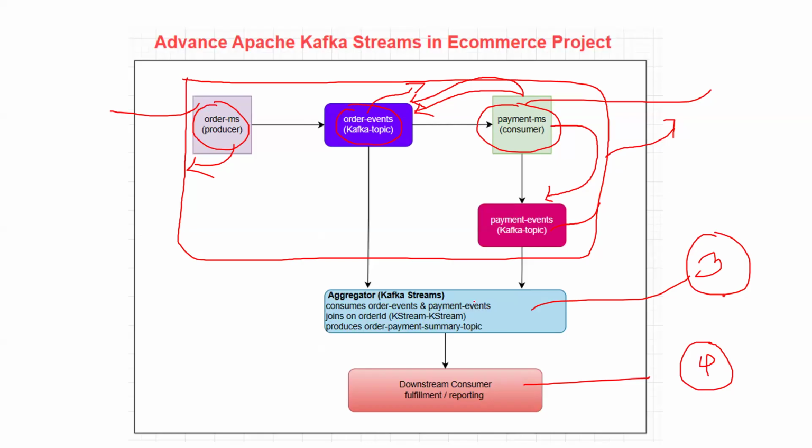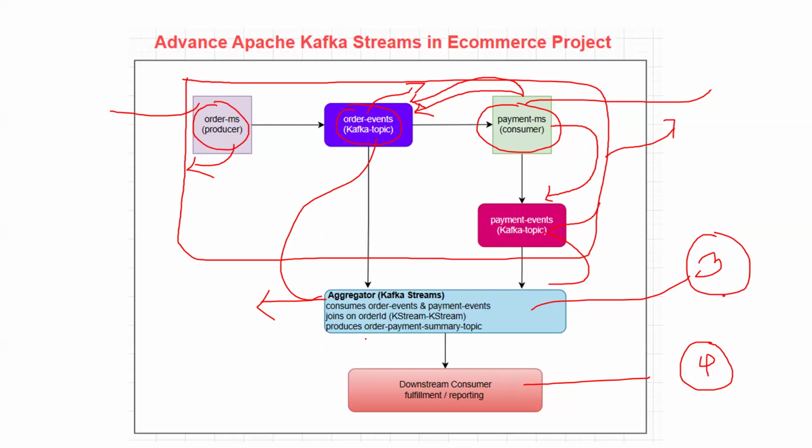Now, see, this is Kafka Streams. Why Kafka Streams? What does it mean? It means I can monitor events from the order events and I can monitor from the payment events. I will aggregate and join these two events.